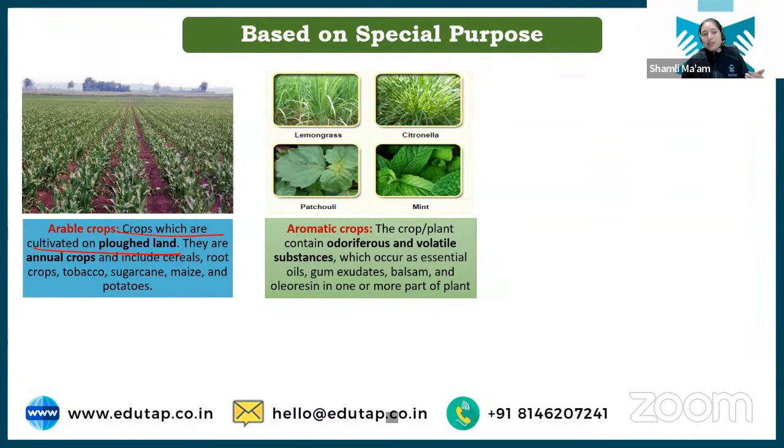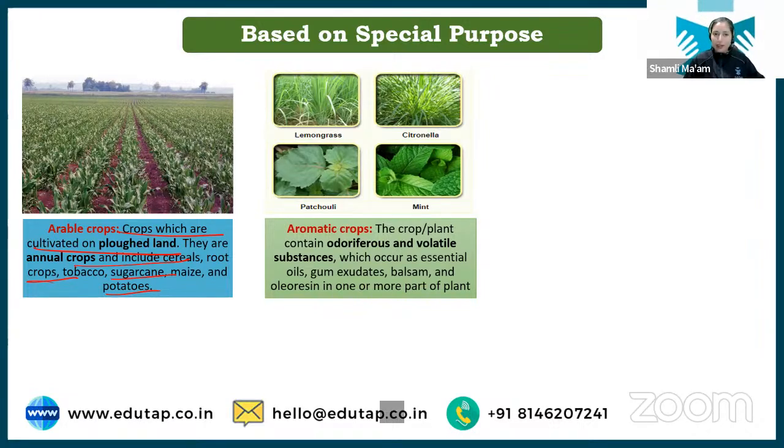These crops for which such preparation is done are known as arable crops. They are annual crops which include root crops, tobacco, sugarcane, maize. Because you might have seen that yearly manipulation happens in the land based on the season, based on the crop. We grow one crop, we prepare the land, grow one crop, then again we harvest it, again prepare the land for the next crop and harvest it. So all these crops for which such preparation is done initially are called arable crops.